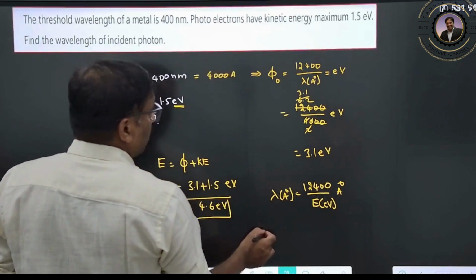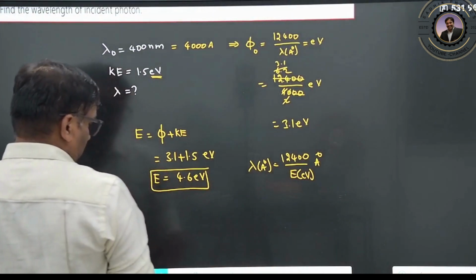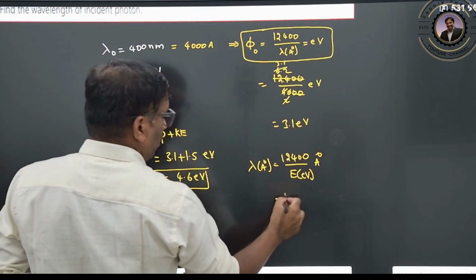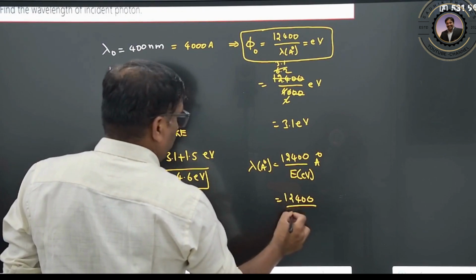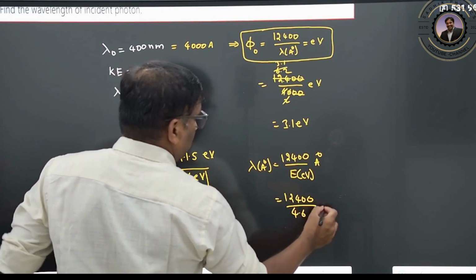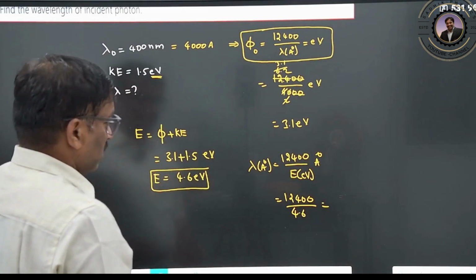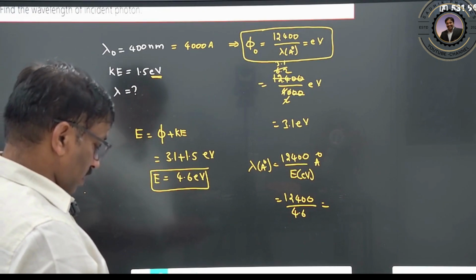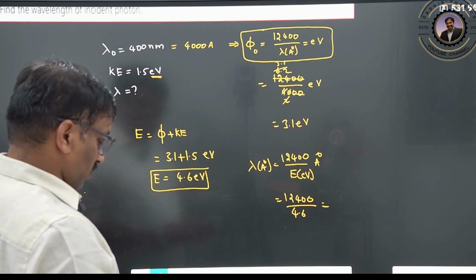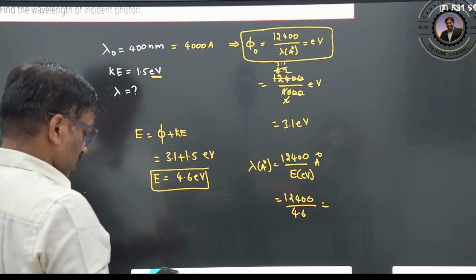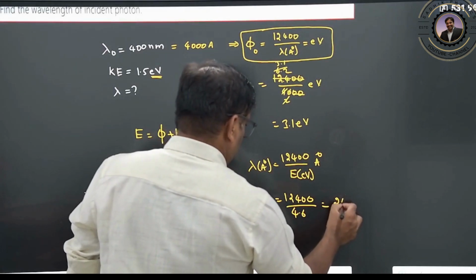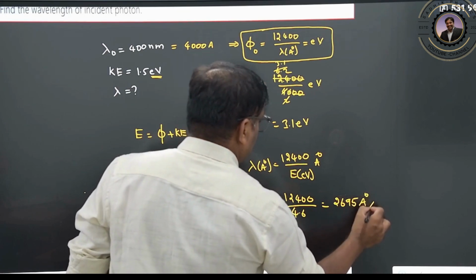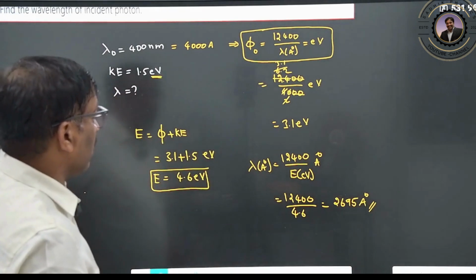Clear? I think you understood how I wrote this by using this formula. Now 12400 divided by 4.6 gives 2695 angstroms.